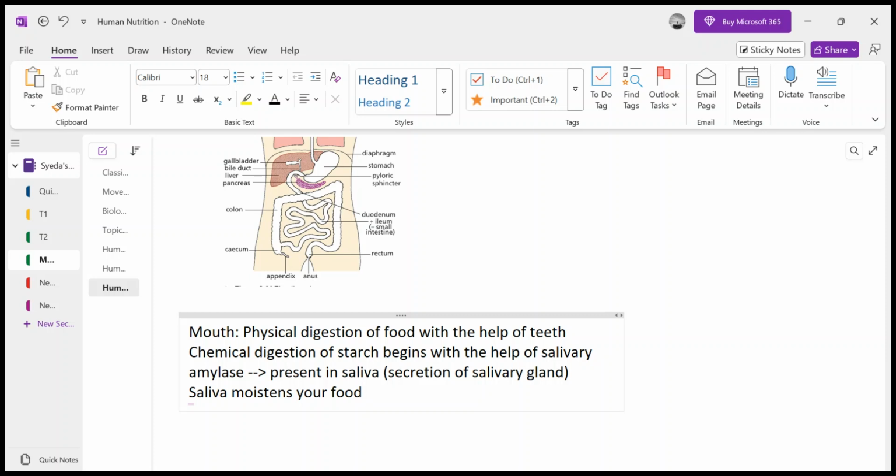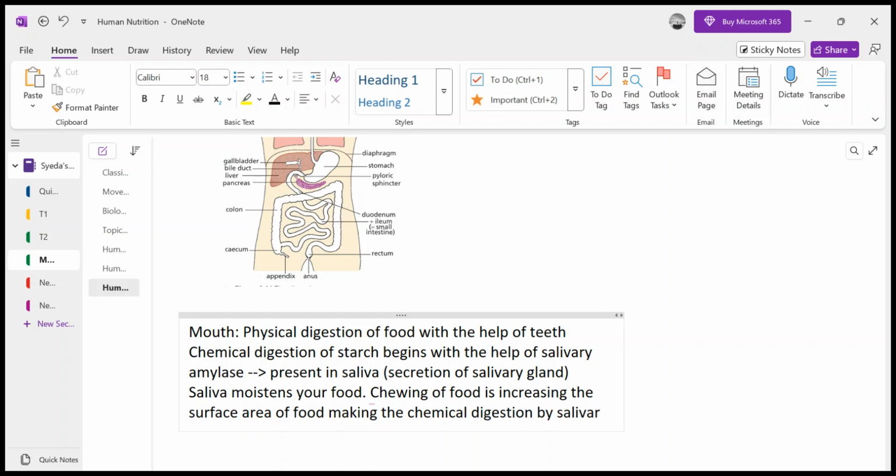Now chewing of food increases the surface area of food, making the chemical digestion by salivary amylase more efficient and quicker.